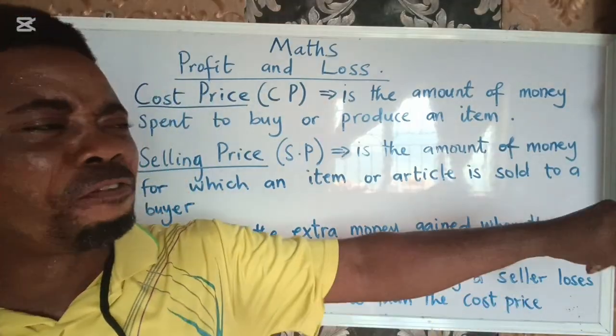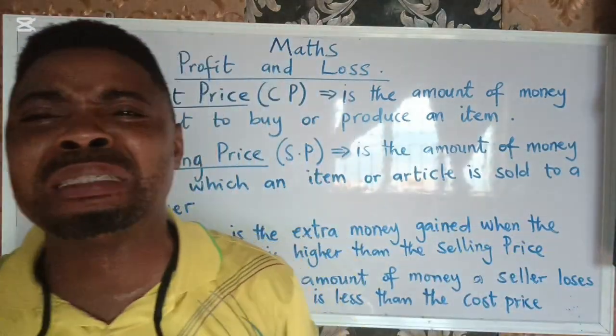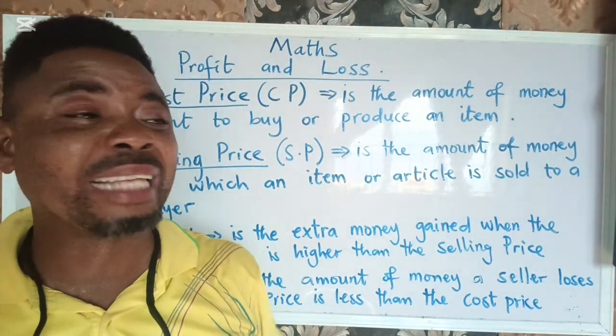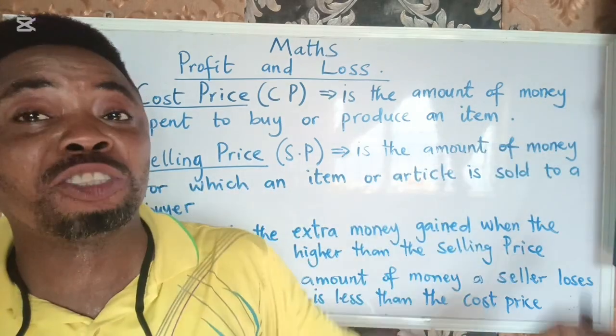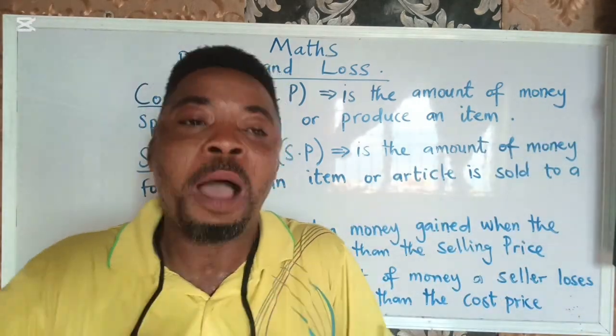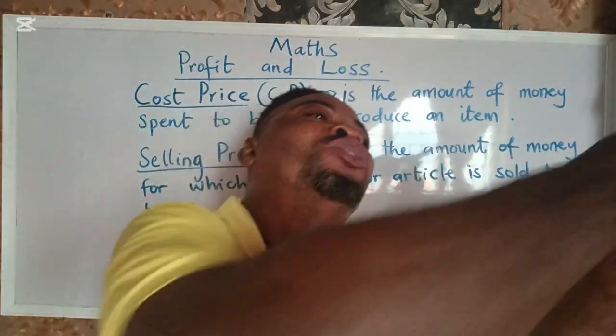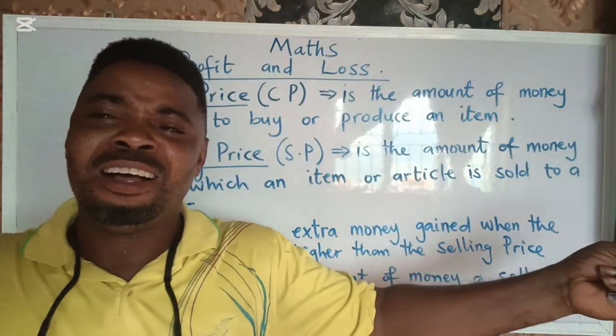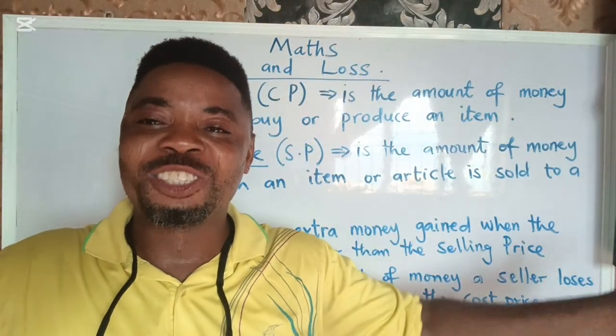So Mr. Aremu can go further and sell it to Mr. Taju. Mr. Taju will buy it from Mr. Aremu, maybe for 1,000 naira. Then Mr. Aremu will say his own cost price is 700 naira. But his own selling price, because he sold it to Mr. Taju, is 1,000 naira. So that is how it is.